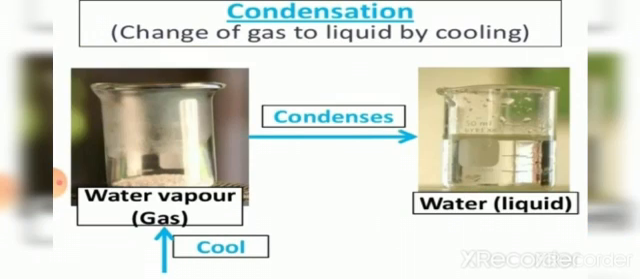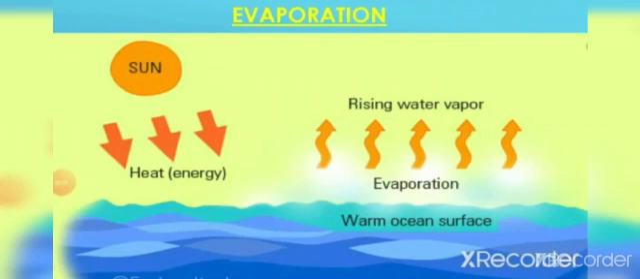The process by which the gas changes to liquid by cooling is called condensation. The process by which a liquid changes into vapor is called evaporation. For example, the sun heats the water and it vaporizes into clouds. So the liquid is converted to gas. Which is the process involved? Heating is the process involved in converting the liquid to gas. This is called evaporation.